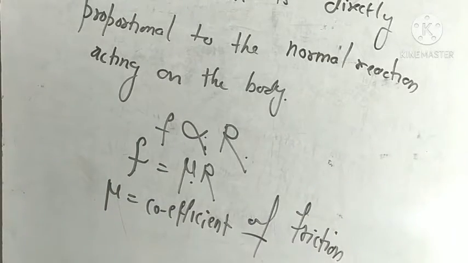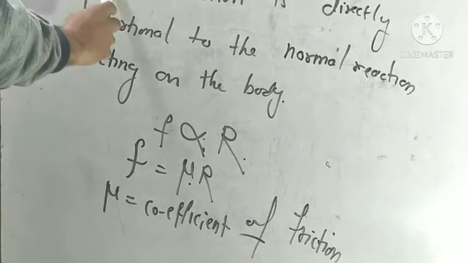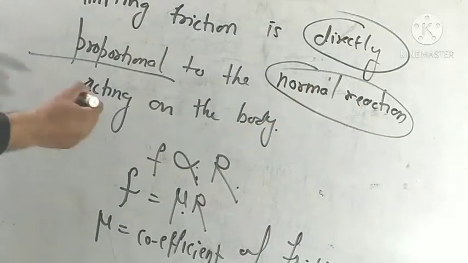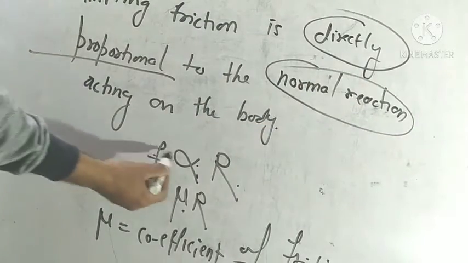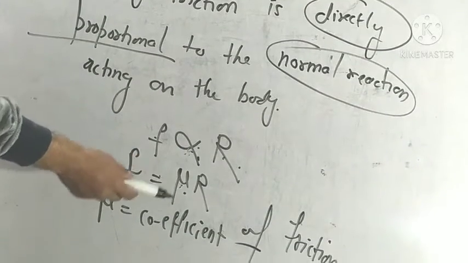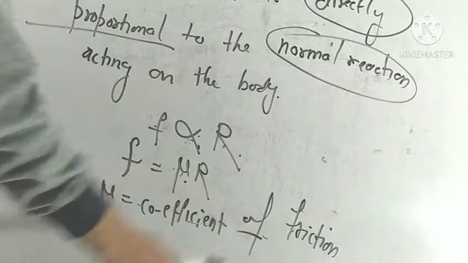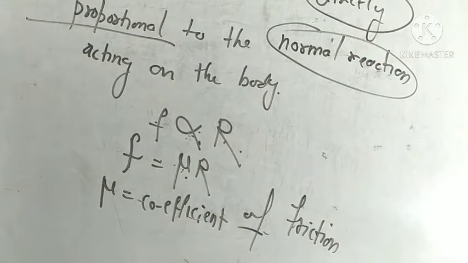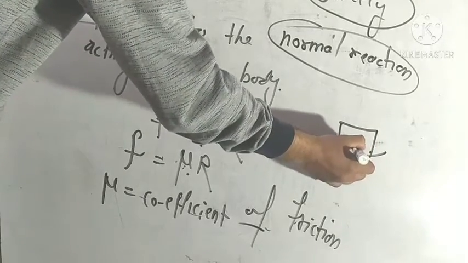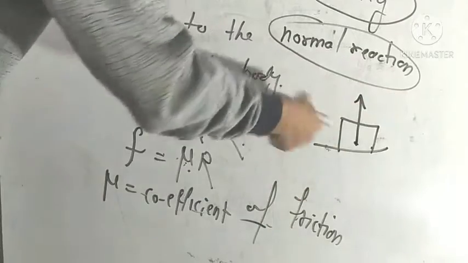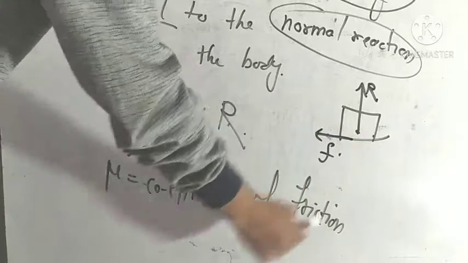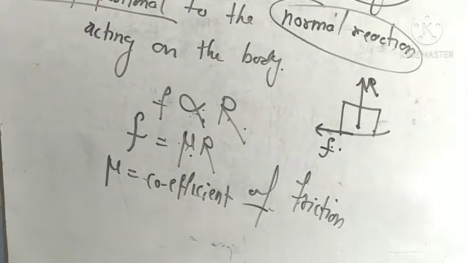So the law of magnitude, the second law of limiting friction: limiting friction is directly proportional to the normal reaction acting on the body. F is proportional to the normal reaction, and when we remove this proportionality, mu comes here. Mu is equal to the coefficient of friction. We take any body here, and the normal reaction working on this body in the upward direction we take as R, and the frictional force works in this direction. So F is proportional to the normal reaction.